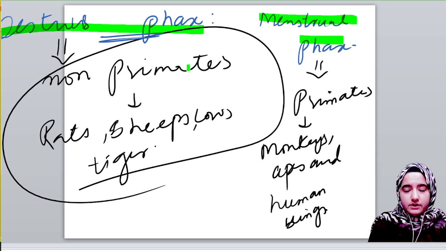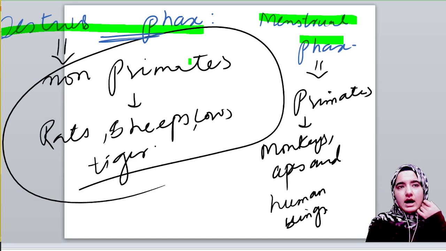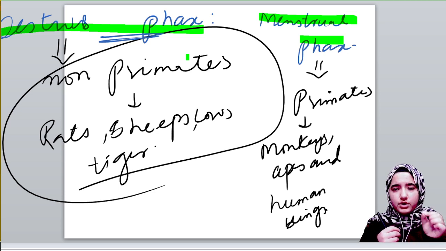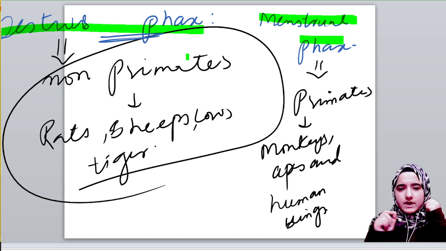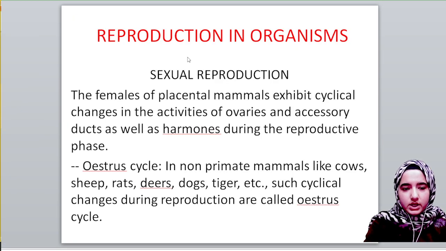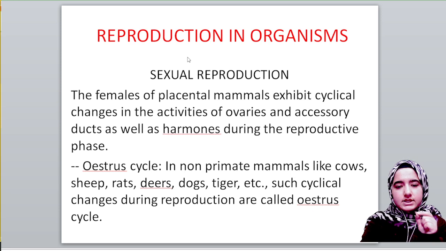These two phases, the estrus phase and the menstrual phase, are simply the cyclical changes which occur inside our body, hormonal changes in the ovaries, and so on. We are going to discuss them in detail in human reproduction. Here you will just get the concept of the estrus phase and the menstrual phase. These are basically cyclical changes which occur inside our body, like in the ovaries,